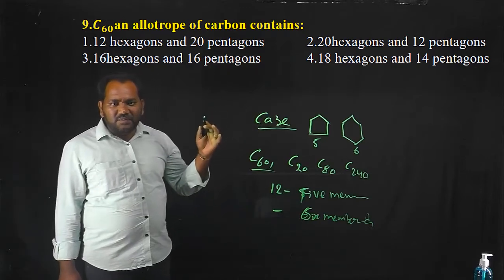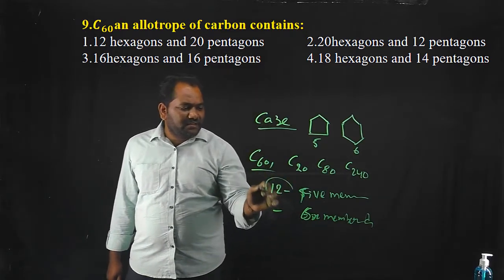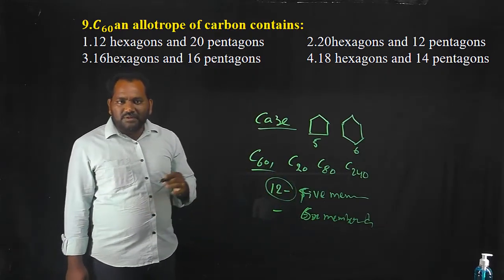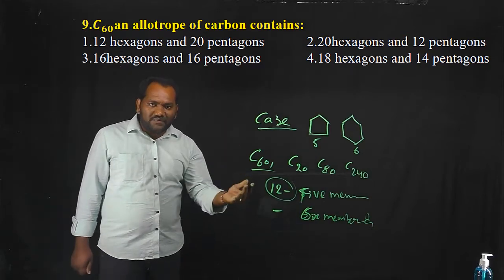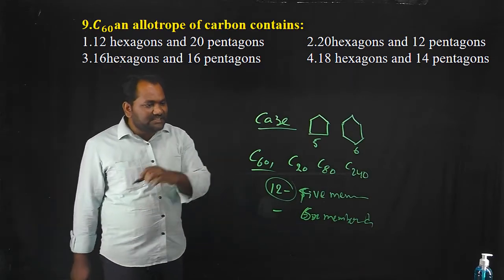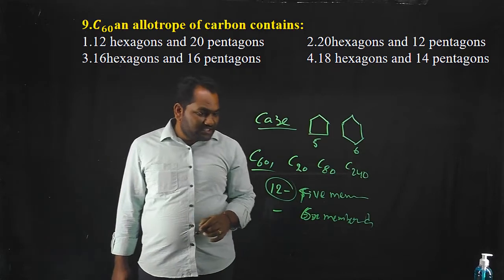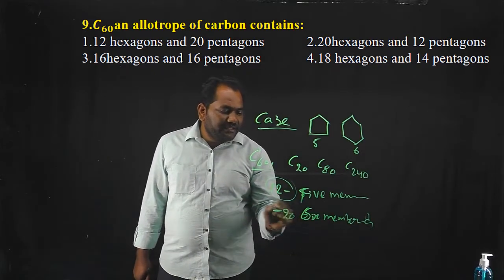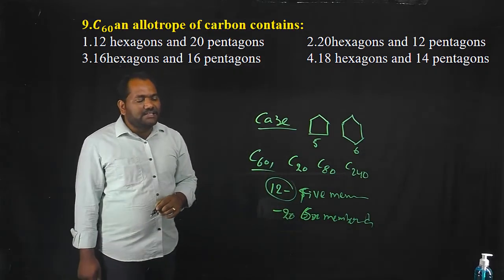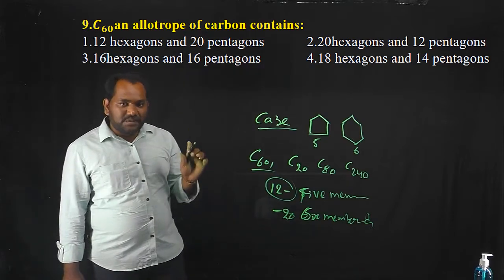Every type of fullerene must contain 12 5-membered rings and a variable number of 6-membered rings. In case of this C60, the fullerene contains 12 5-membered rings and 20 6-membered rings.